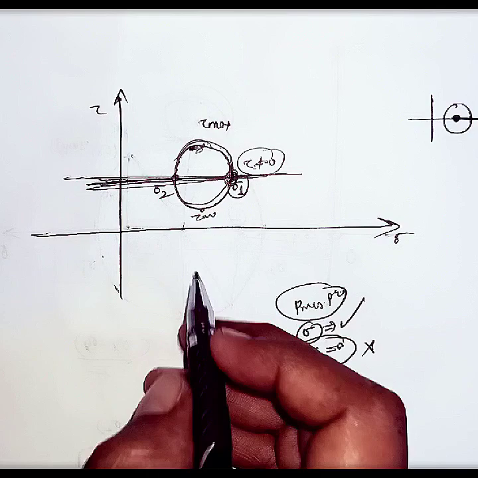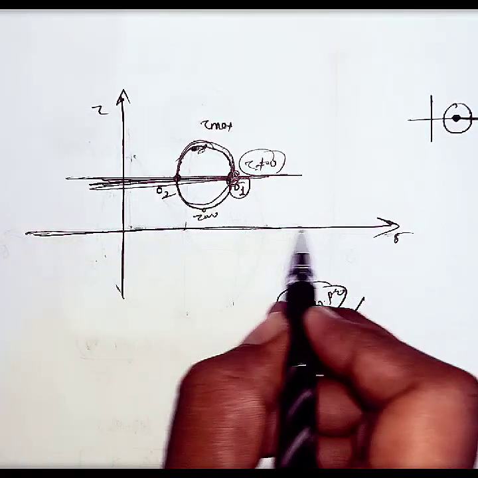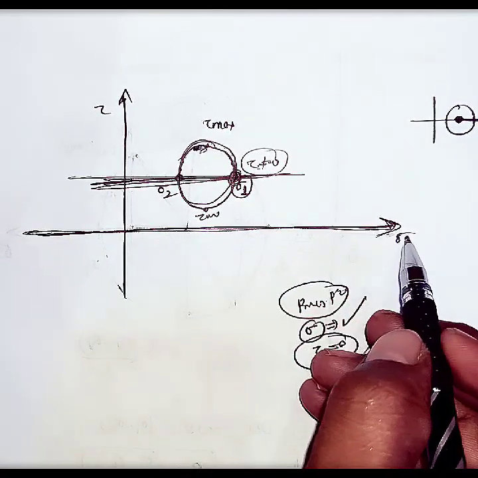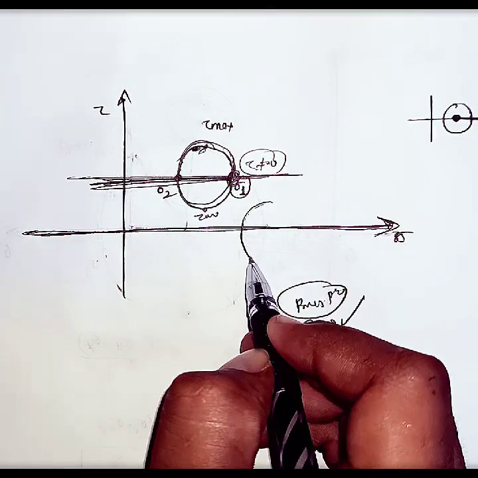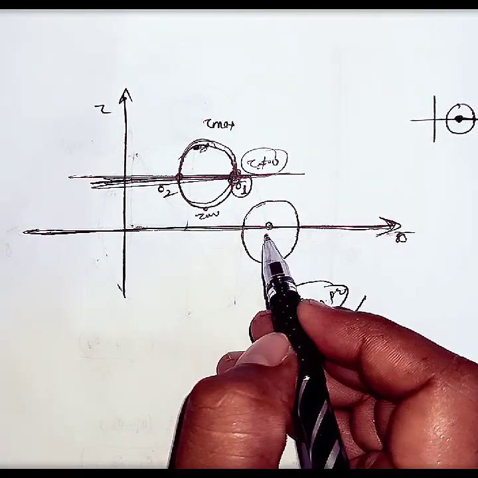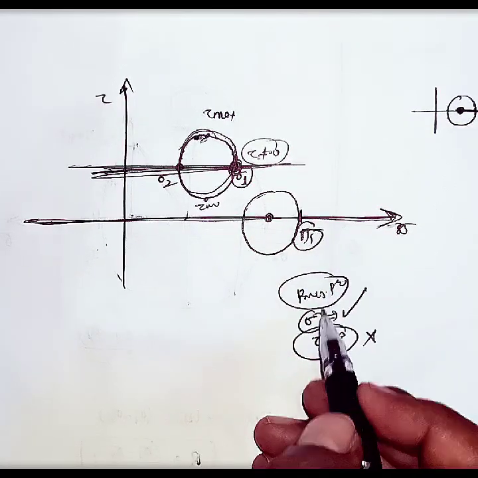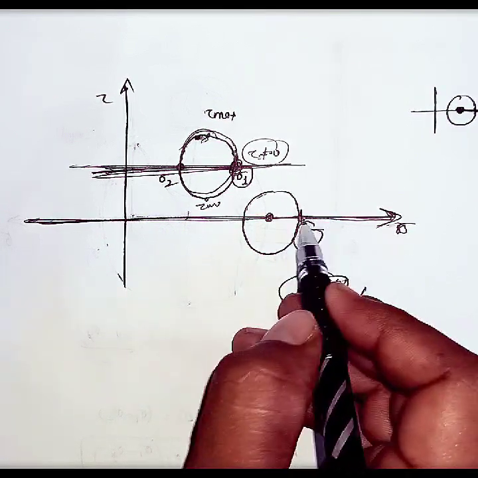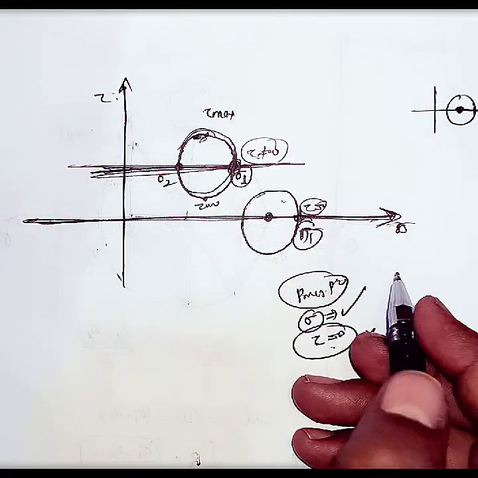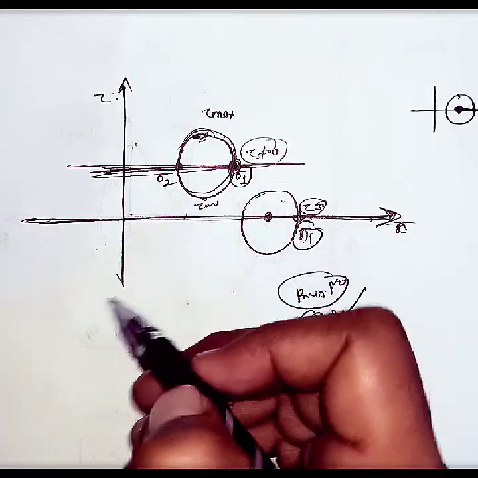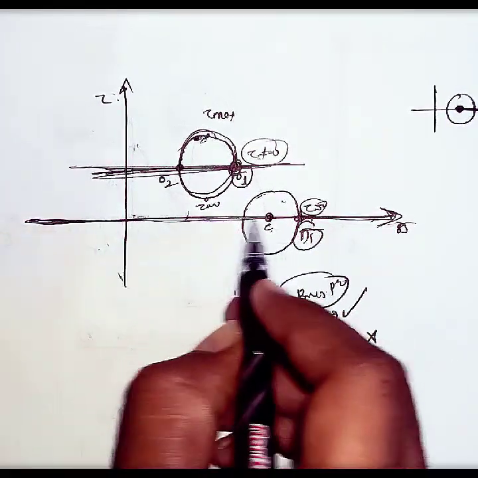Okay, yes or no? Shear stress is 0 only on the horizontal axis, because on the horizontal axis the y coordinate is 0. That is why we consider the Mohr circle with its center on the horizontal axis. This is the maximum principal stress. As we know, principal stress means shear stress should be 0. On this axis, shear stress is 0 because it is a horizontal axis, and the vertical coordinate is 0. So we do not consider the Mohr circle centered above or below the horizontal axis; the center should always be present on the horizontal axis.